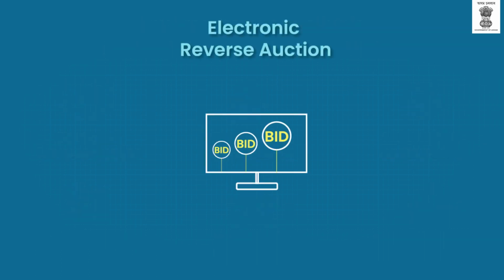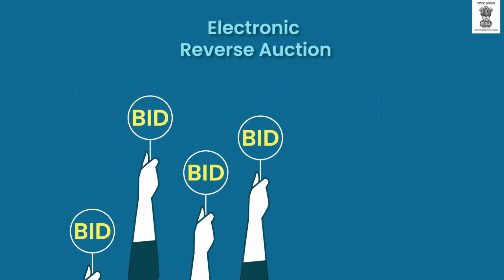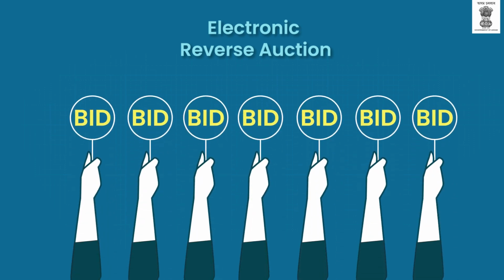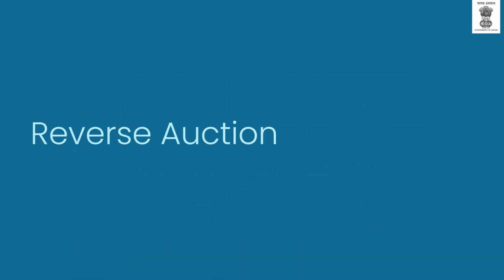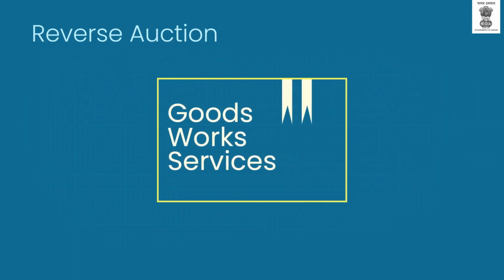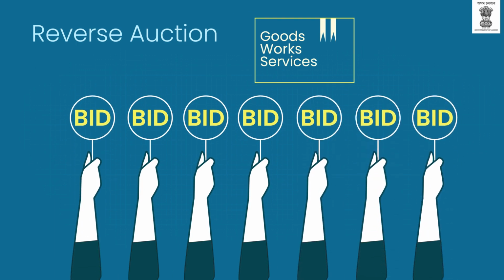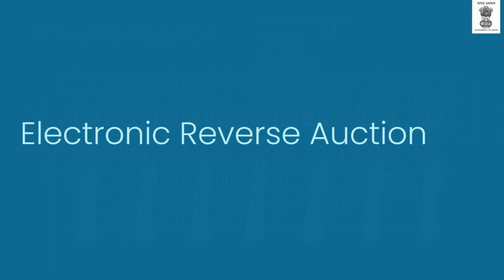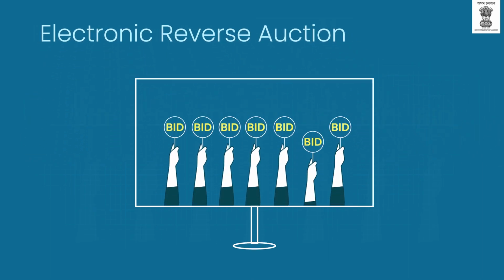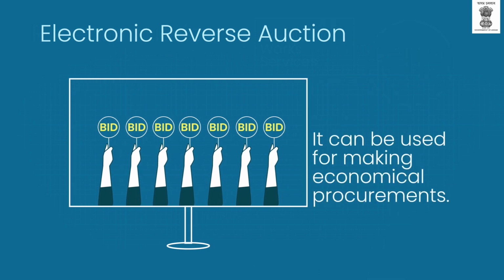Electronic reverse auction. An auction is a marketplace where bidders compete with each other to quote progressively higher prices for items being sold. The item is sold to the highest bidder. Reverse auction is a marketplace for buying an item or works or services. Here, bidders quote progressively lower prices for an item, which is being bought by the auction conducting party. This reverse auction, when conducted on a web-based platform, is known as electronic reverse auction. It can be used for making economical procurements.